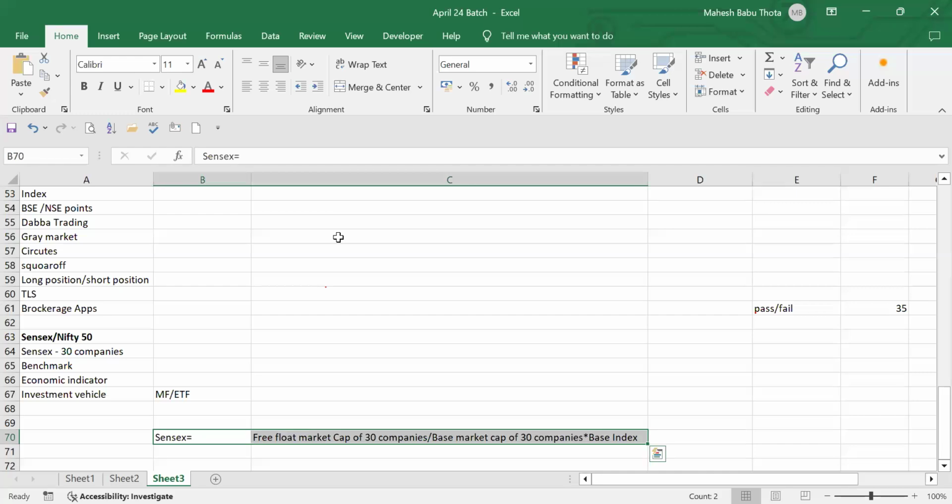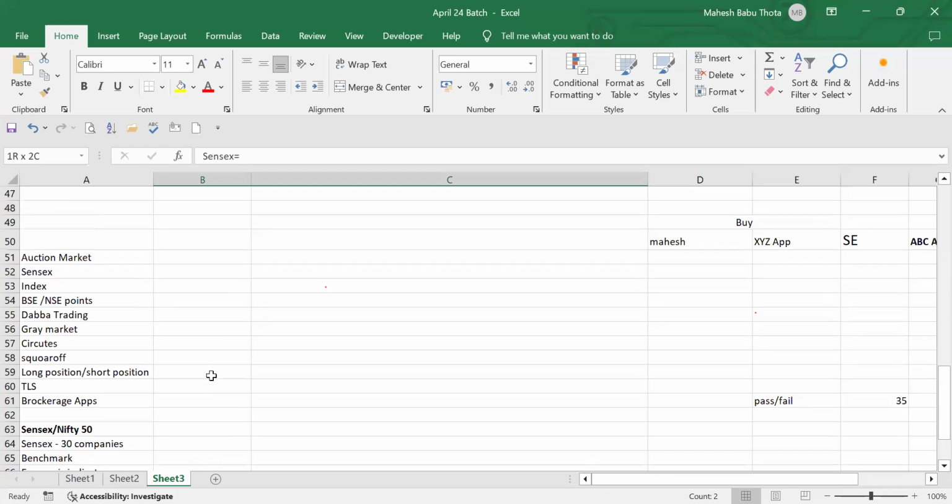I hope everyone is clear with this Sensex calculation part. You may get a question from the interviewer as well: What is Sensex? What is the benchmark? How do we calculate this? At that time you cannot be blank, right? That's why I'm informing this point as well. Is everyone good with this point? Yes, Mahesh. Okay.